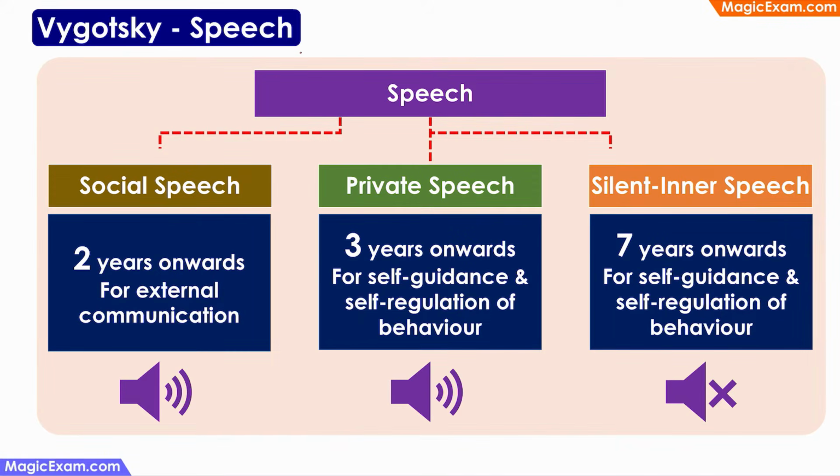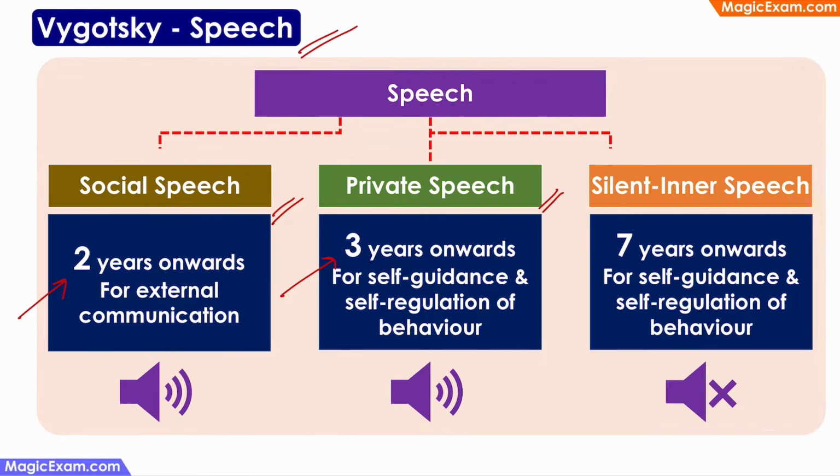Vygotsky classifies speech into three different types. The first is social speech. So social speech is the normal speech that children use to communicate with everybody around them. And this starts from the age of 2 onwards. And then there is private speech, which typically starts from the age of 3 onwards.